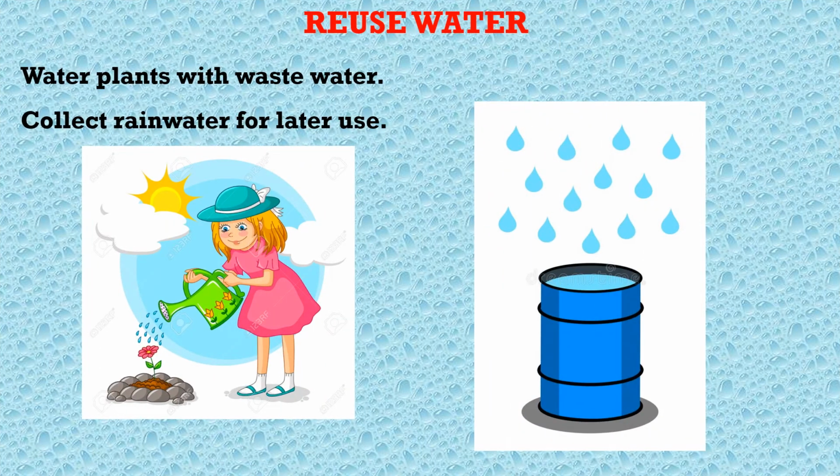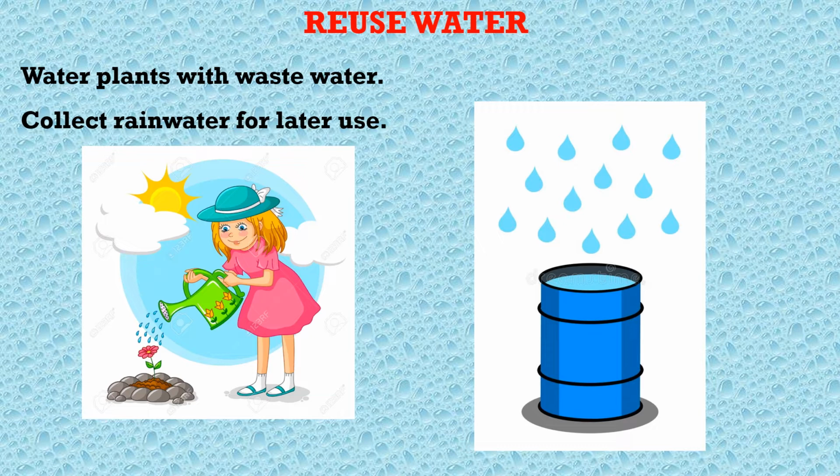Now turn to page 40. It says reuse water. Reuse water means when you want to water the plants, you have to use the wastewater. Wastewater means, suppose your mummy is washing the vegetables in a bowl of water, instead of throwing away that bowl of water, what can you do?